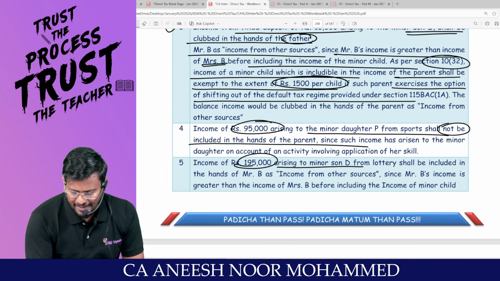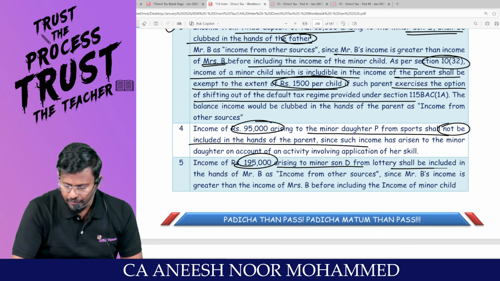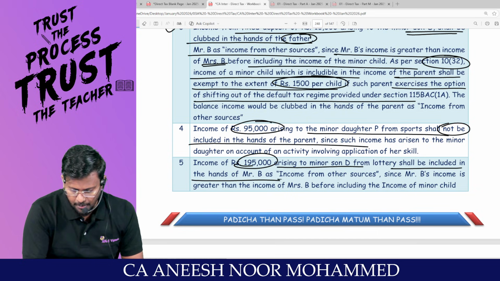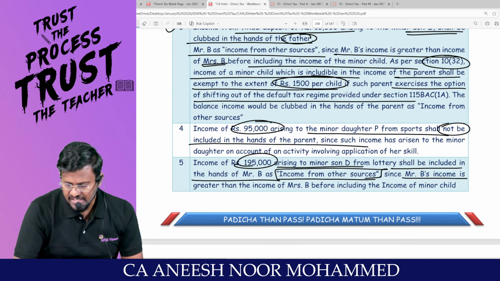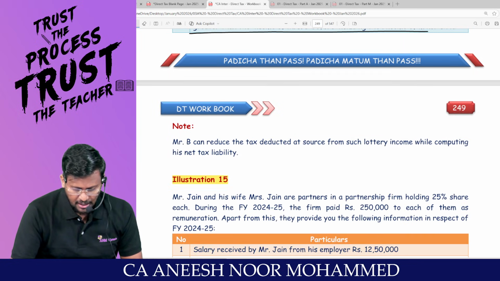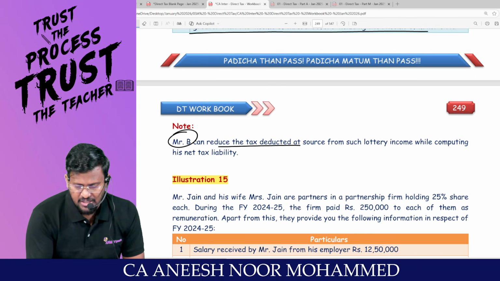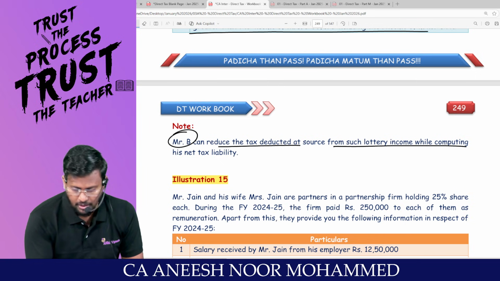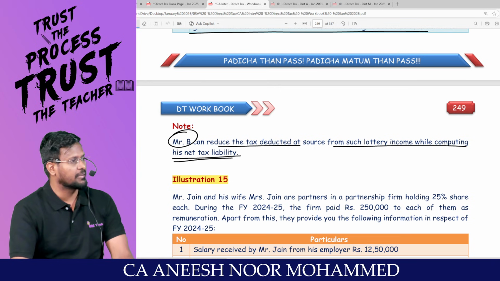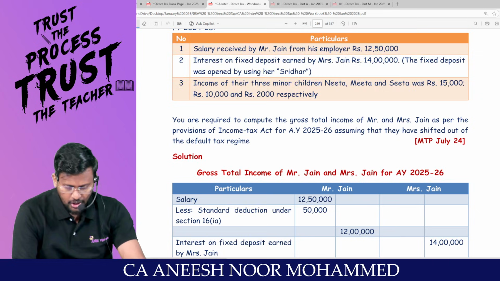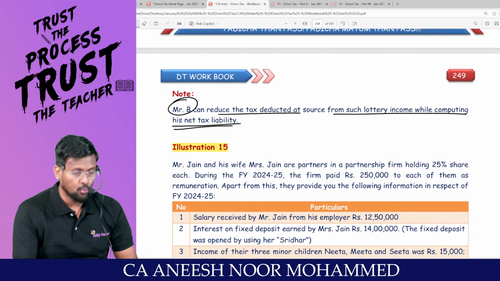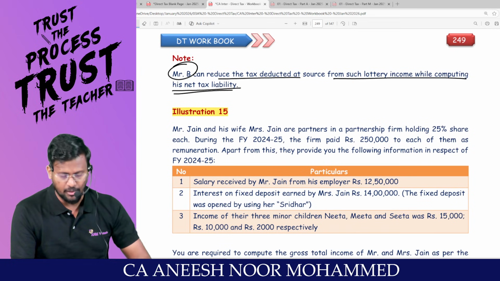Income of 1,95,000 arising to minor son D from lottery shall be included in the hands of Mr. B as income from other sources, since Mr. B's income is greater. And my dear lovable students, Mr. B can reduce the tax deducted at source from such lottery income while computing his net tax liability. Am I right? The last question from the entire discussion of the clubbing, with that we can say that clubbing comes to an end.